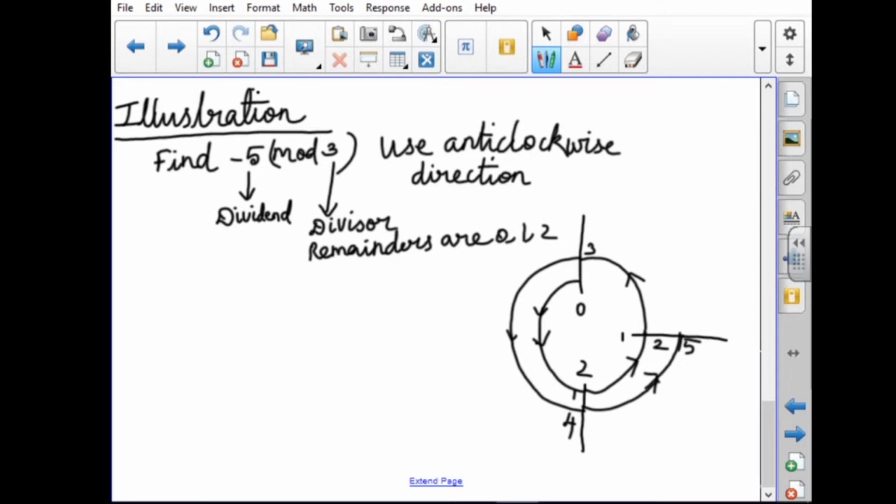I am using the anti-clockwise direction, so I write it as -5 is congruent to 1 mod 3. From this we can understand that all the integers can be represented, and we can replace all the integers by the remainder upon the division. While dividing a number by n, we bring all the numbers to the remainders 0 to n minus 1.